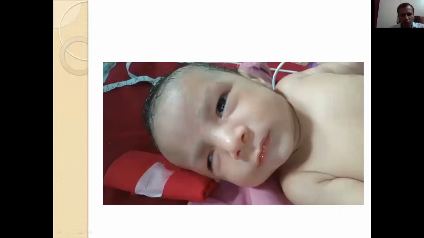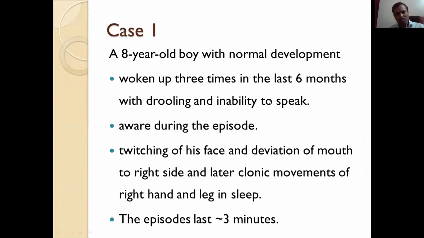So now we move to the case scenarios. An 8-year-old boy with normal development woke up 3 times in the last 6 months with drooling and inability to speak. He was aware during the episode. He has twitching of his face and deviation of mouth to the right side, and later clonic movements of right hand and leg in sleep. These episodes last 3 minutes.